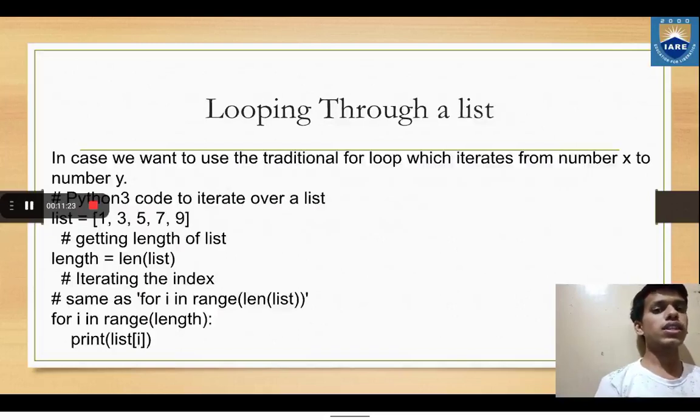Looping through a list. In case we want to use a traditional for loop which iterates from number x to number y, we can first initiate a list and write the elements in the list, and then assign length equal to the length of the list, where length is a variable, and then we use a for loop, that is for i in range length, print list of i. We are using the index method to print the elements of the list.